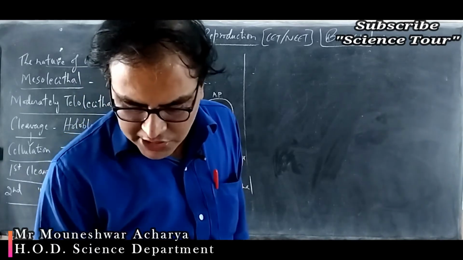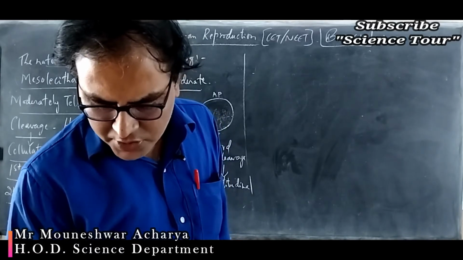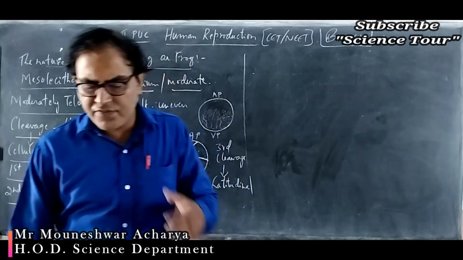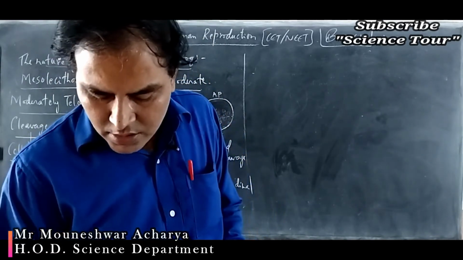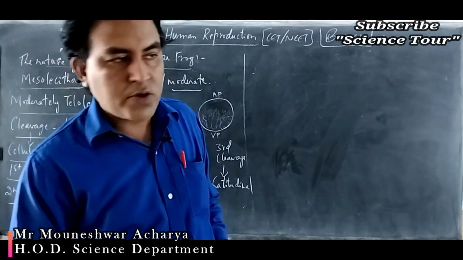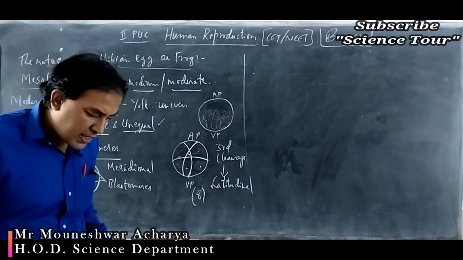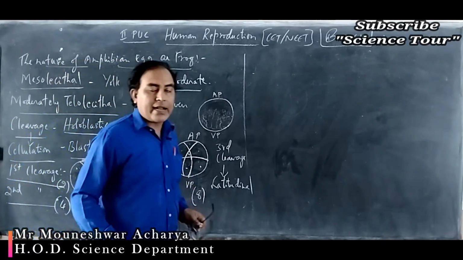Okay, let's move to question number 22. Menstrual flow occurs due to the lack of 1 progesterone, 2 FSH, 3 oxytocin, 4 vasopressin. Menstrual flow occurs due to the lack of the hormone progesterone, because progesterone is called the pregnancy hormone. Progesterone is secreted by a temporary endocrine gland, that is called the